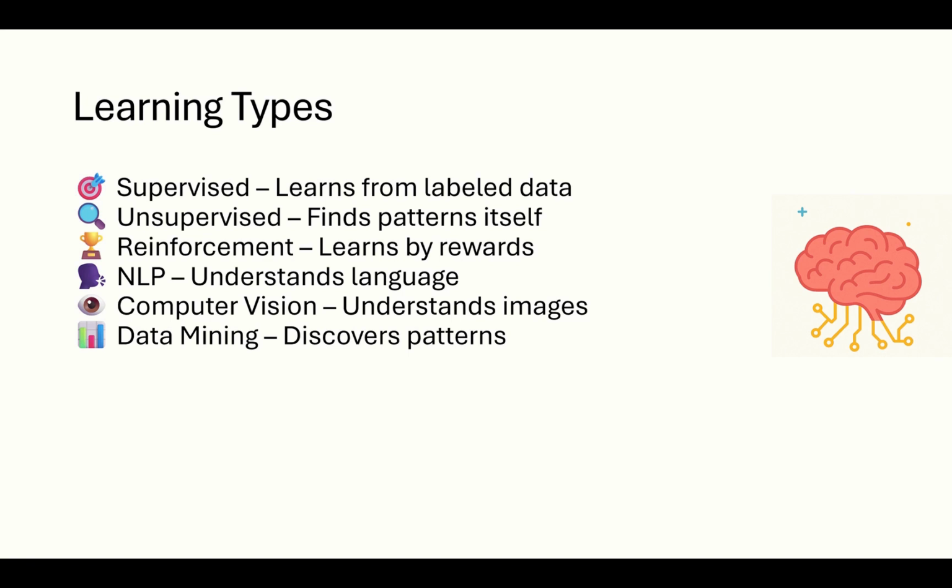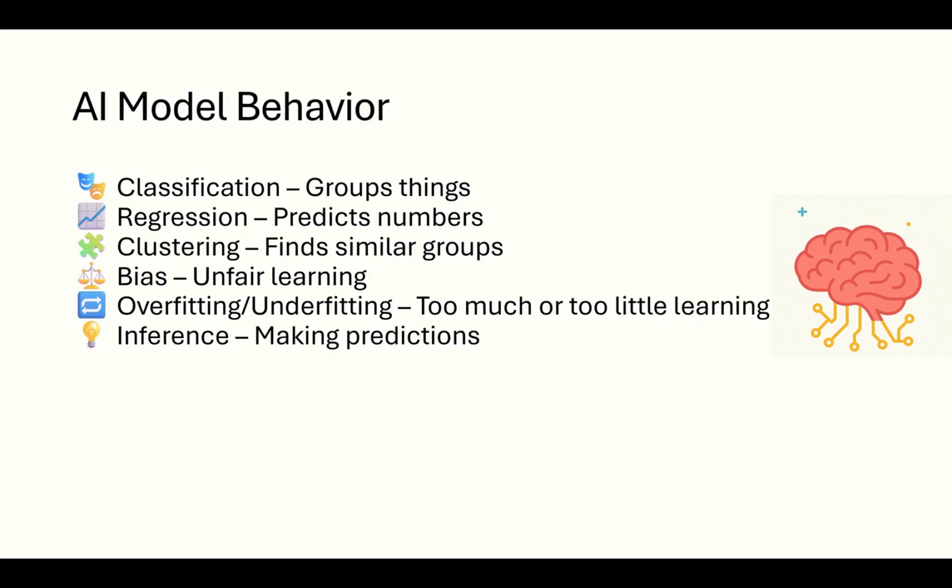Then we have NLP or natural language processing. It's how AI reads and understands our language. Computer vision helps machines see and identify things like detecting faces or road signs. And data mining is like digging for gold in data, finding patterns that humans might miss. All right, let's get into the AI model behavior. When AI starts working, these terms really pop up.